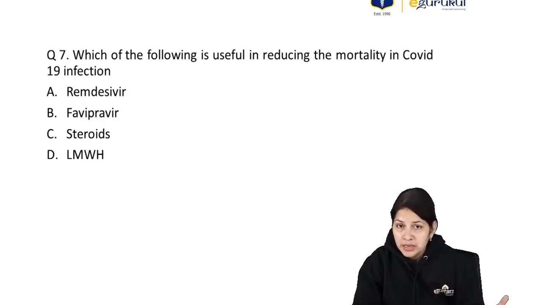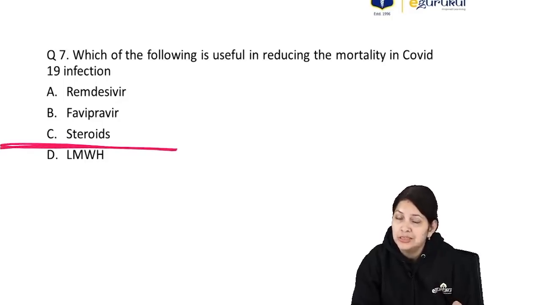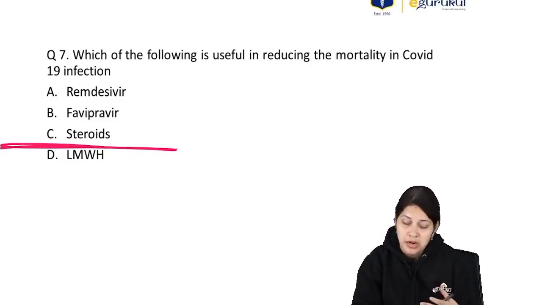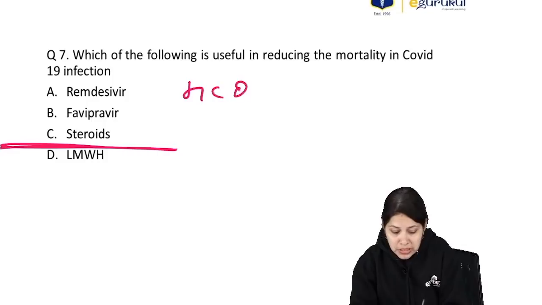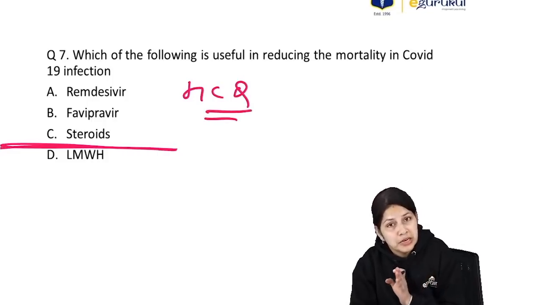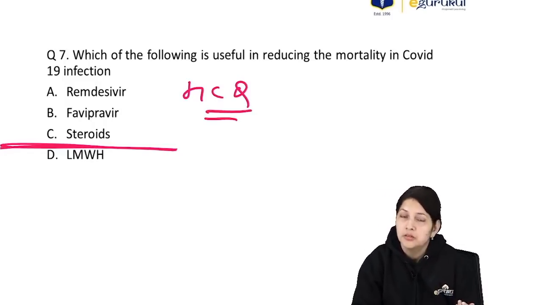The important drug which is found to reduce the mortality significantly includes steroids. So it is definitely associated with reduction in mortality in COVID-19 patients. All the rest of the drugs, including remdesivir or hydroxychloroquine, are not found to be significantly associated with a significant reduction in the mortality.